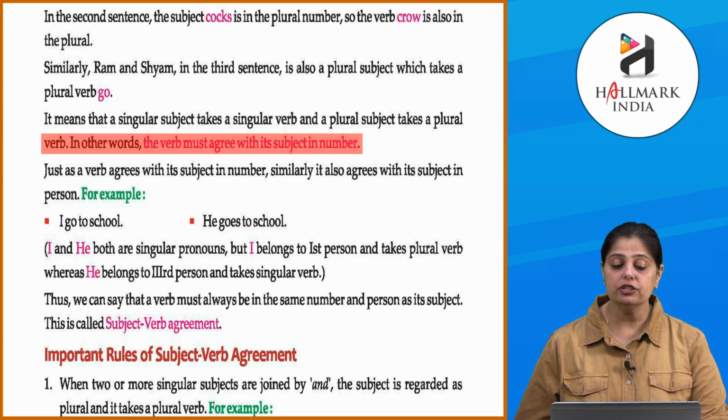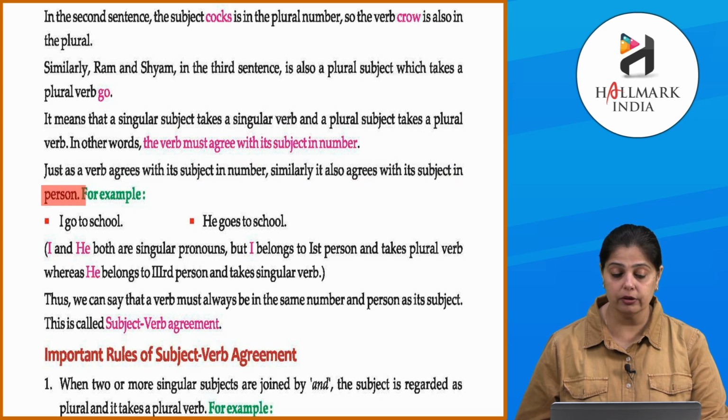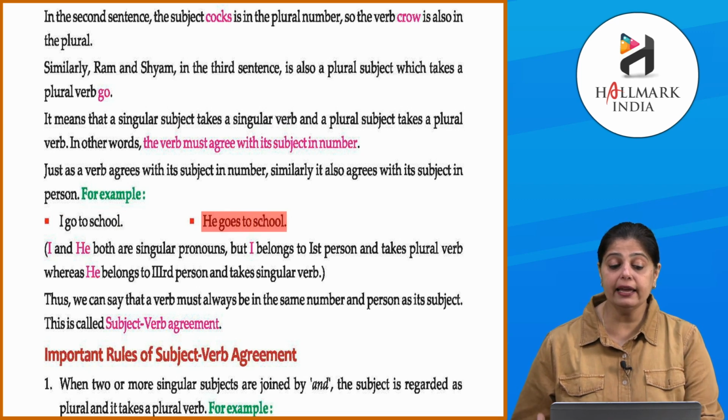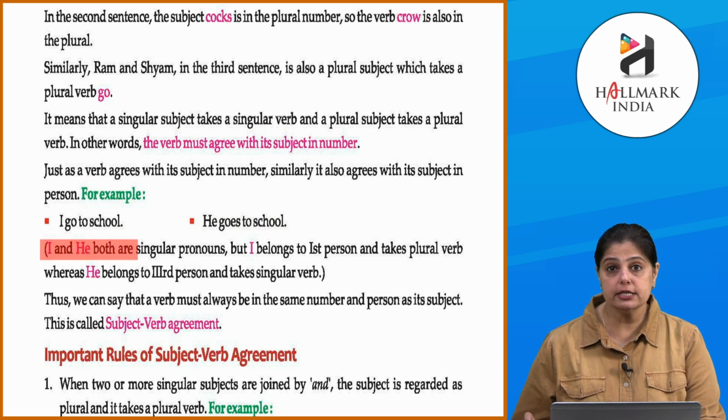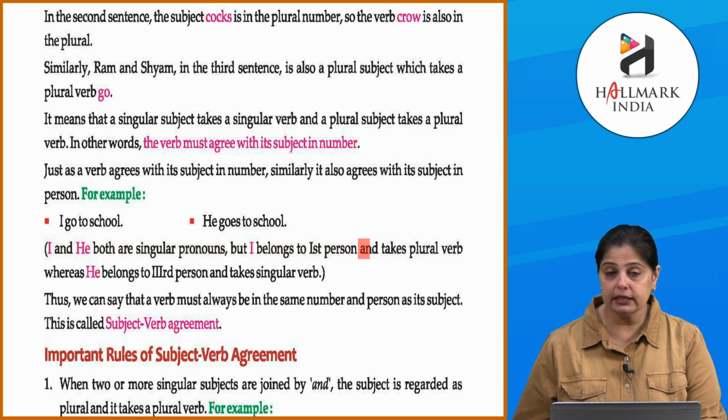Okay? So, just as a verb agrees with its subject in number, similarly it also agrees with its subject in person. For example, I go to school. He goes to school. So, बच्चों यहाँ पे आप देखोगे I and he, they are both singular pronouns. Okay? But I belongs to the first person. I आता है, you आता है, फिर he, she, it आते हैं.